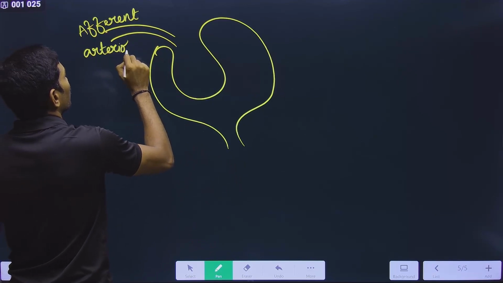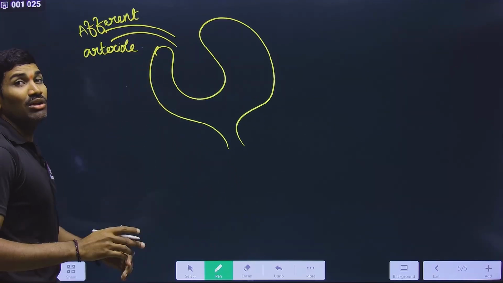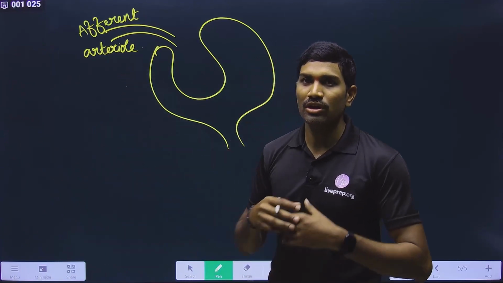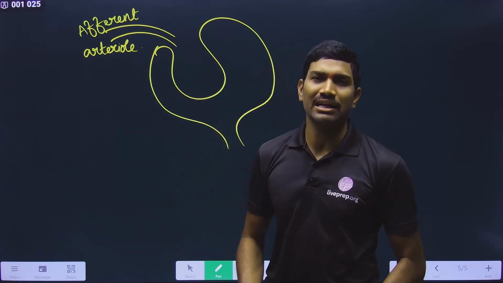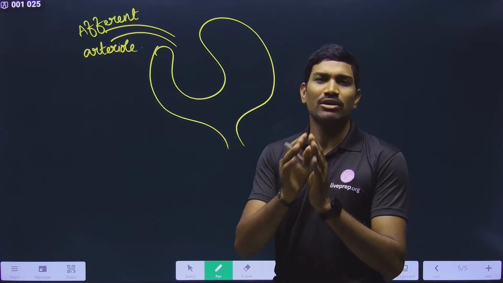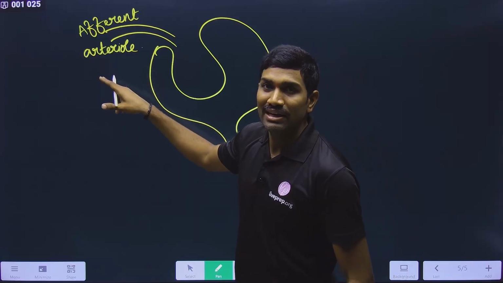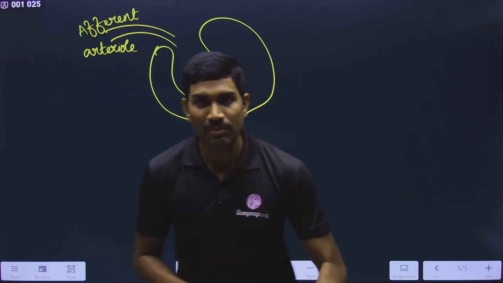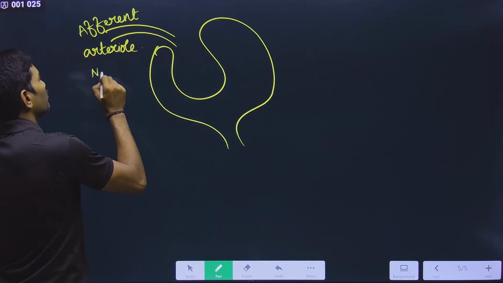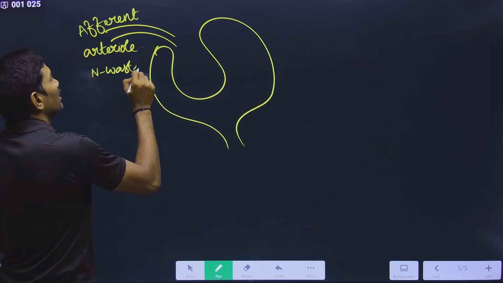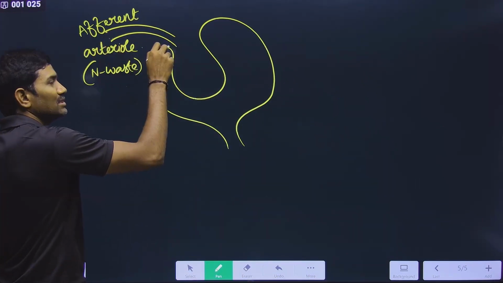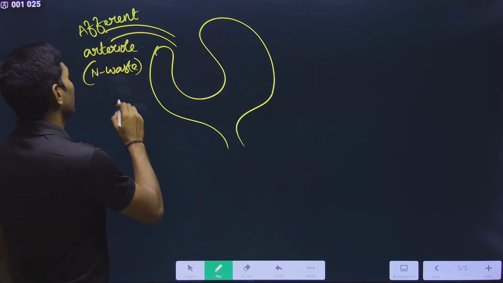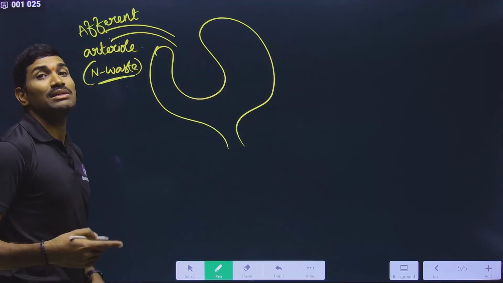This arteriole has nitrogenous waste materials like urea. I am talking only about urea, but there are many other types. For easy understanding, I am talking with respect to urea. So this arteriole has more urea. Yes or no? Now remember this. It has oxygenated blood, but it has more and more nitrogenous waste materials.